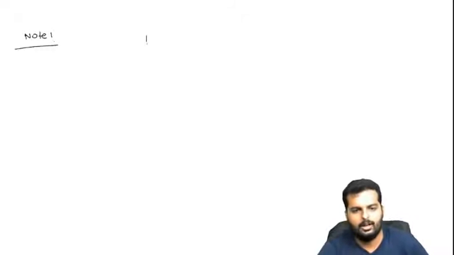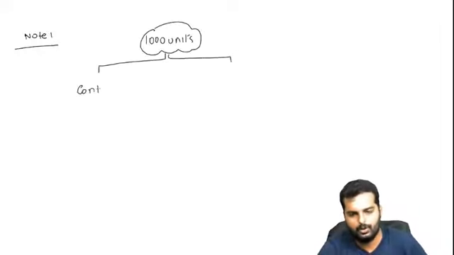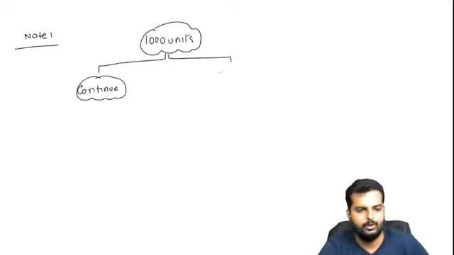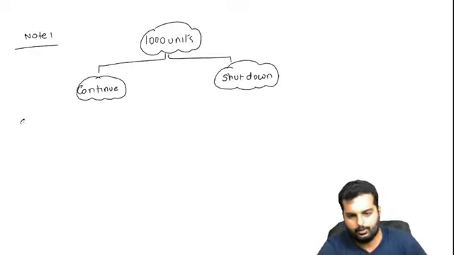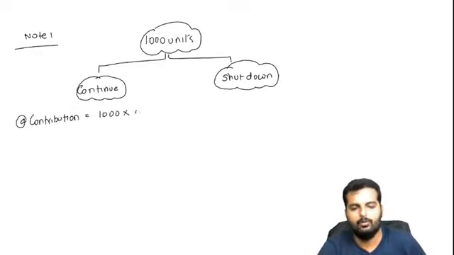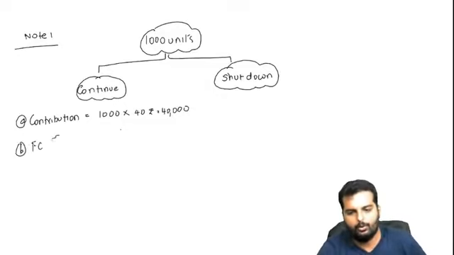Note number 1. Now we are selling only how many units over here? 1000 units. Once you sell 1000 units, we have two options. Option 1, we can continue. Option 2, we can shut down. If I continue, I will get some contribution, correct? The contribution would be 1000 into 40 rupees, right? I am getting a contribution of how much over here? 40,000. My fixed cost will be both avoidable and unavoidable. That turns out to be how much? 50,000.